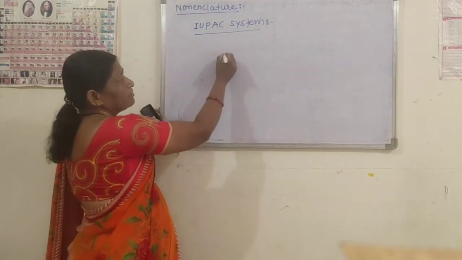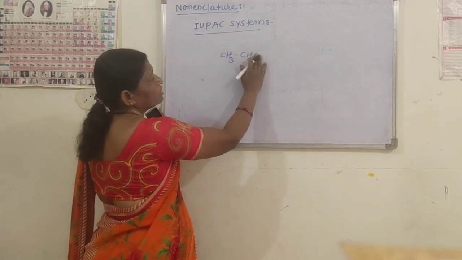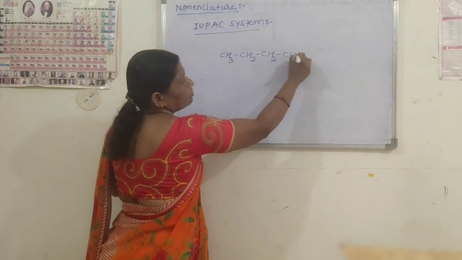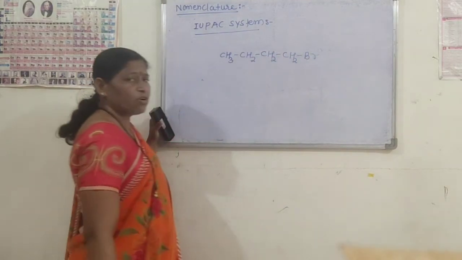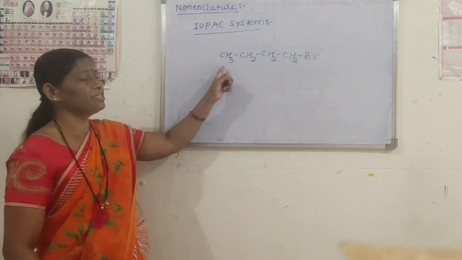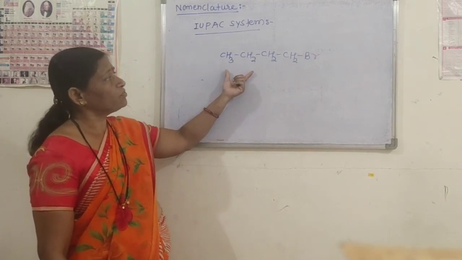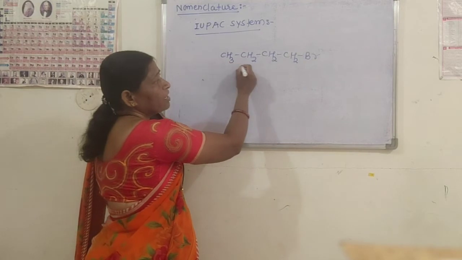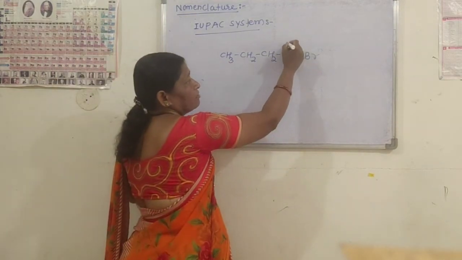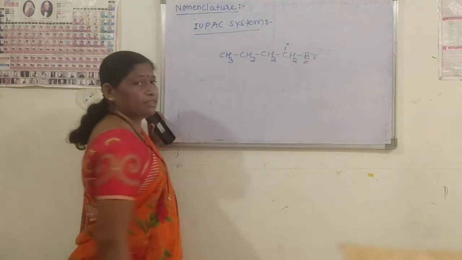For example, here one example is CH3CH2CH2CH2Br. This is one of the examples, and we have to see the rules for how the IUPAC name of this compound is written. First, a total of four carbon atoms are present in this example, and our halogen atom is attached to a primary carbon atom.